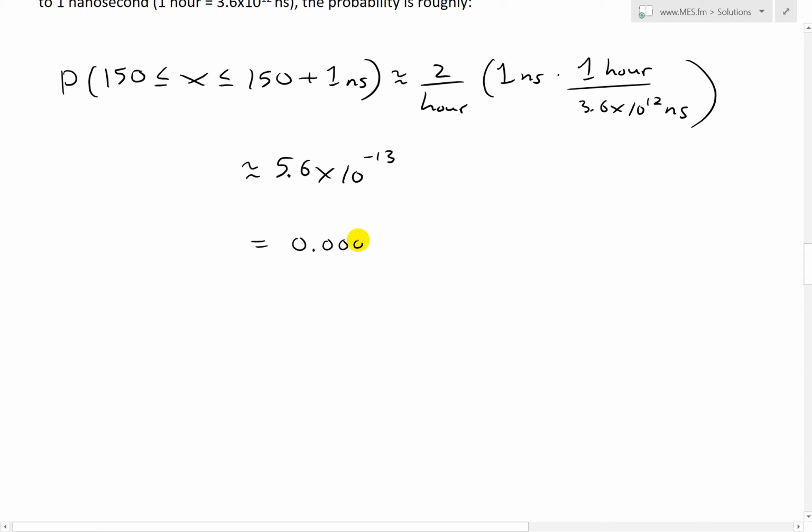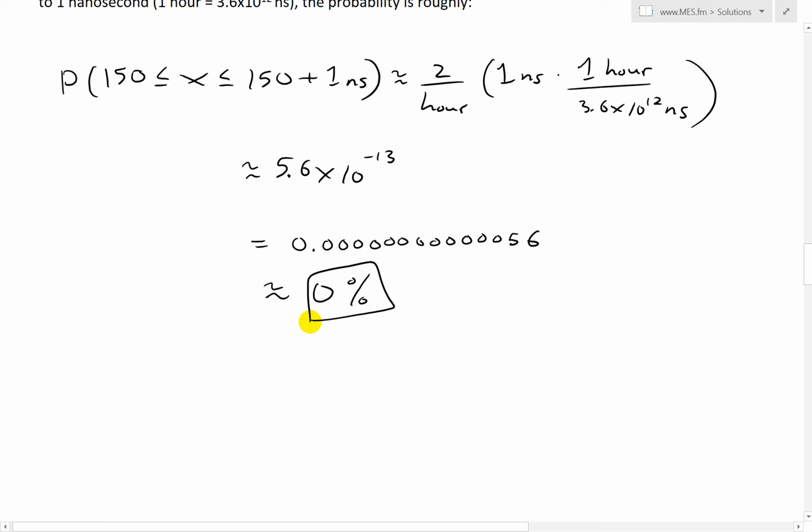So 1, 2, 3, 4, 5, 6, 7, 8, 9, 10, 11, 12, and then 5, 6, so that's 13 decimal places away. And as you can see, it's roughly equal to 0%.